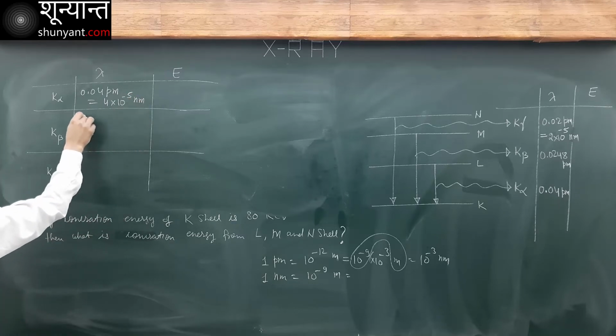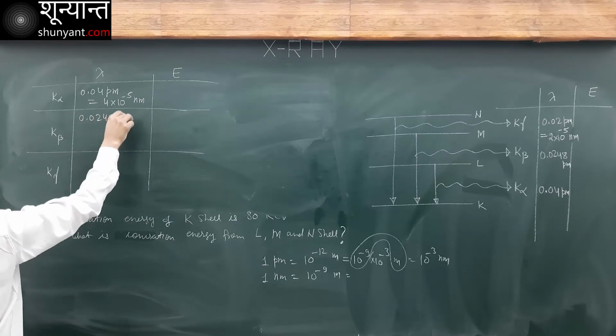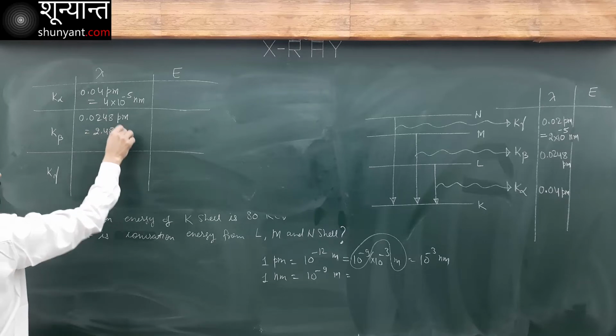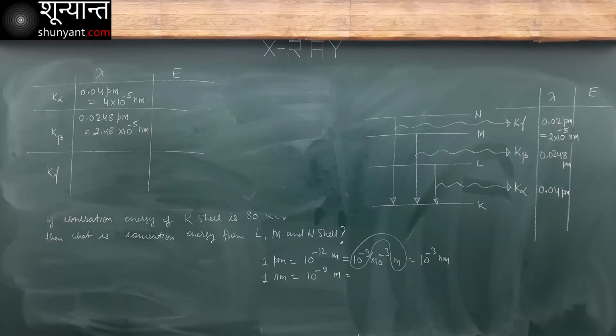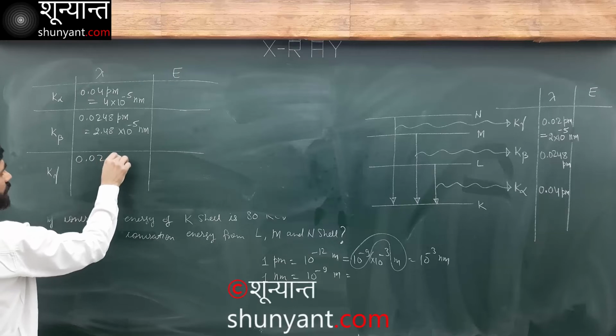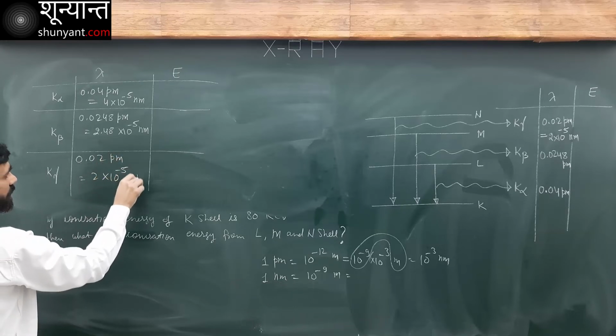And then this is 0.0248, 2.48 picometer. This is 2.48 and 10 minus 5 nanometer. Okay, makes sense. And K gamma is 0.02 picometer. This will be 2 into 10 minus 5 nanometer.